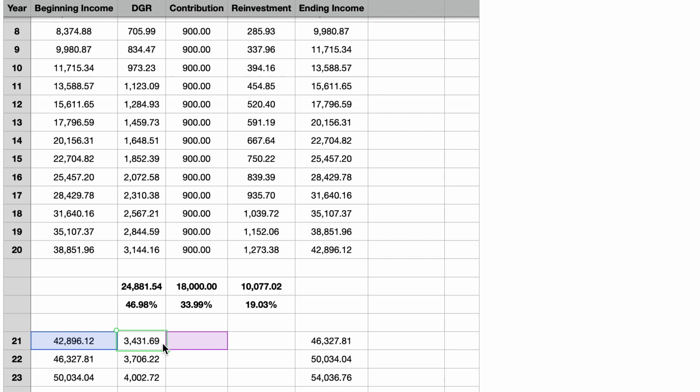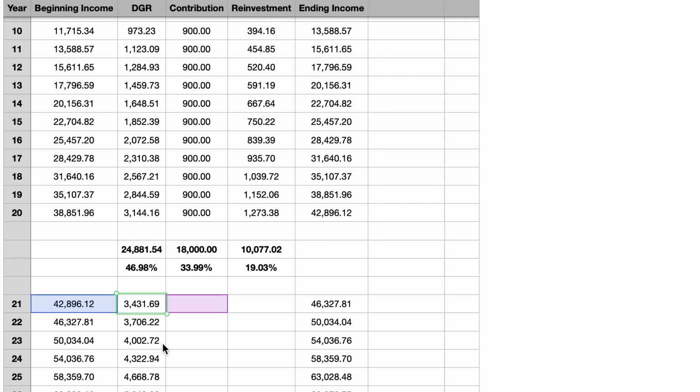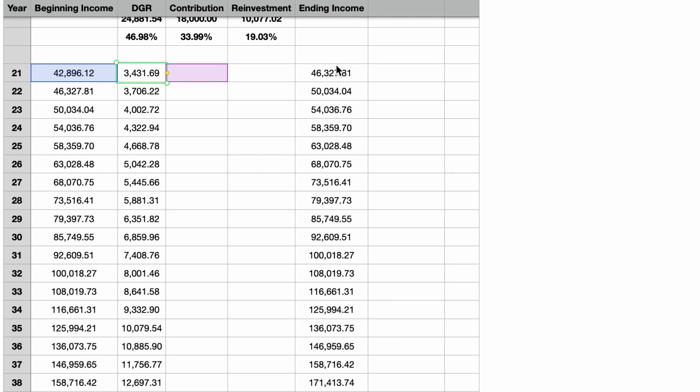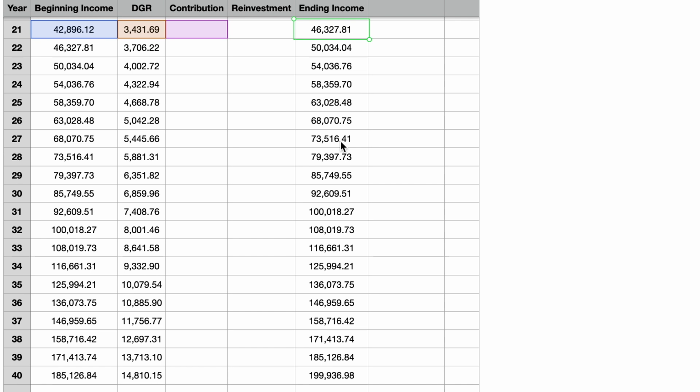If we assume a continued 8% annual dividend increase for the portfolio, over the next 20 years, our projected annual dividend income increases from $46,000 in year 21 to nearly $200,000 in year 40. This showcases the real power of dividend increases, as our dividend income more than quadrupled during the span of 20 years. As a retiree, this can allow your income to not only keep up with inflation, but ideally outpace that inflation.